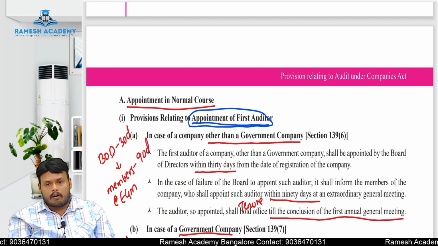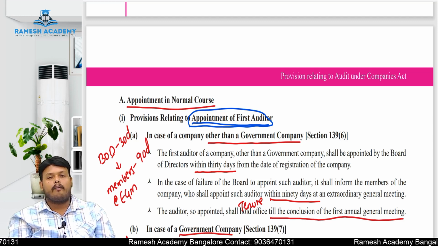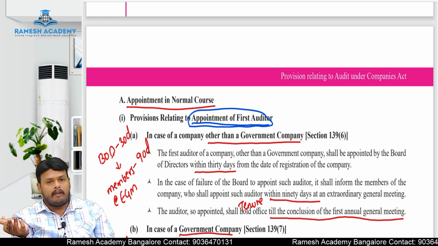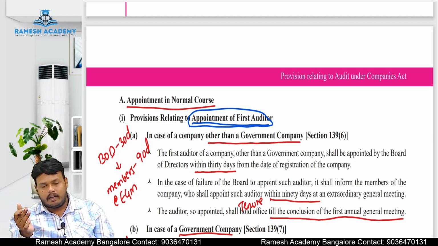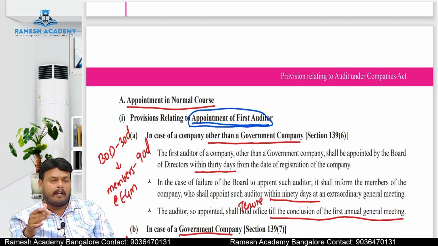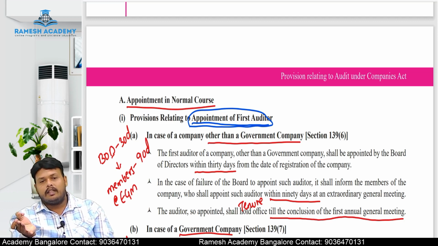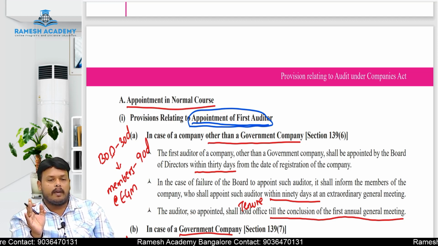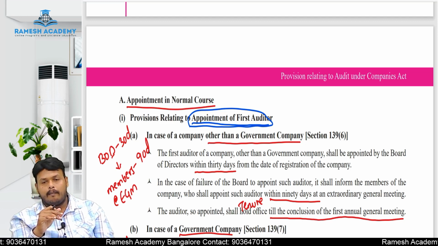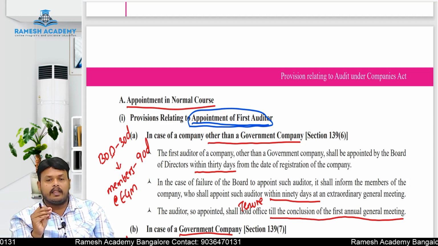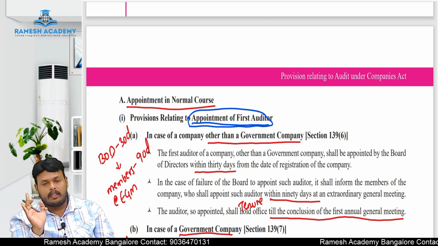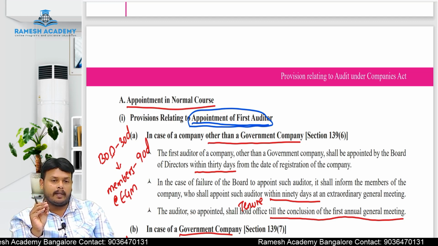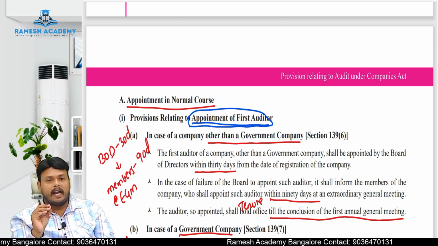In the case of a company other than a government company, the first auditor will be appointed by the board of directors. Why? Because members can conduct the annual general meeting only after completion of 1 year, so immediately after incorporation the annual general meeting cannot be conducted. That is the reason the first auditor will be appointed by the board of directors. Within how many days? Within 30 days from the date of registration of the company, the auditor will be appointed by the board of directors.